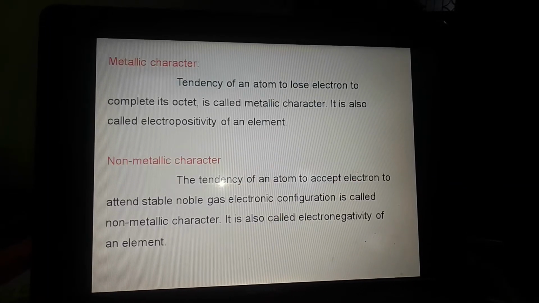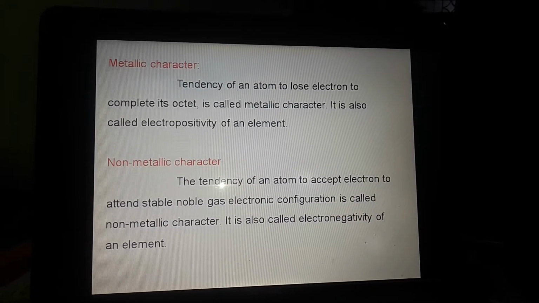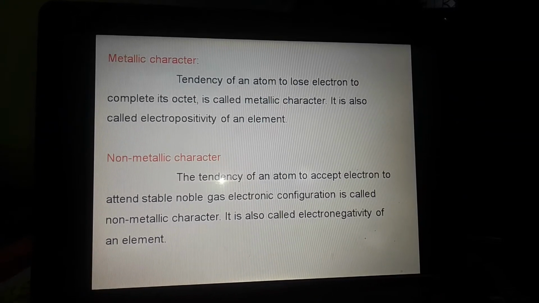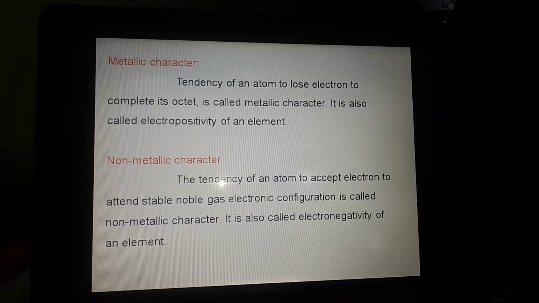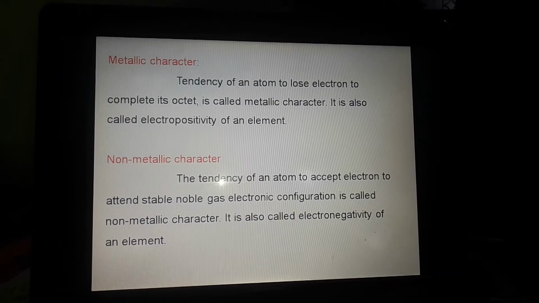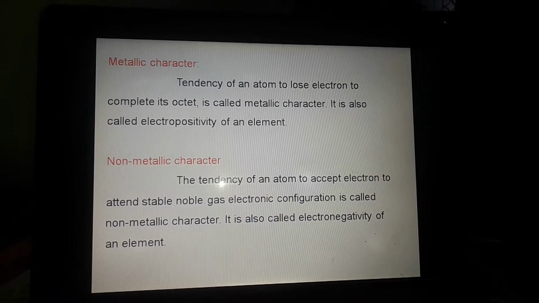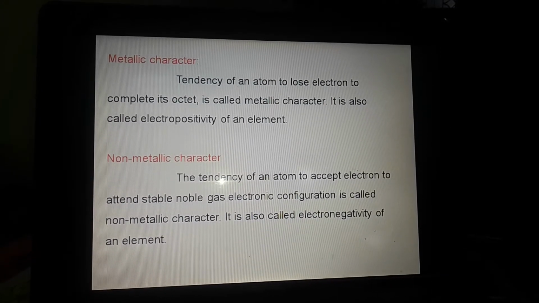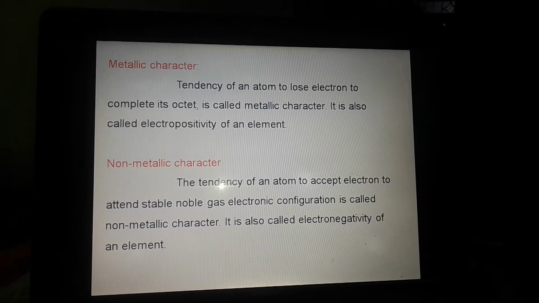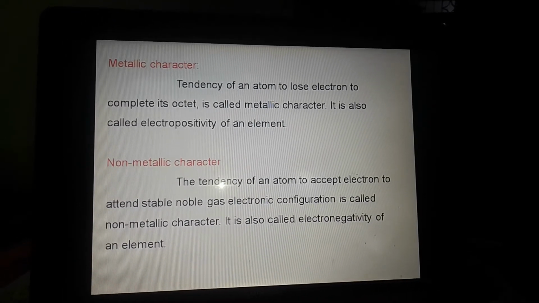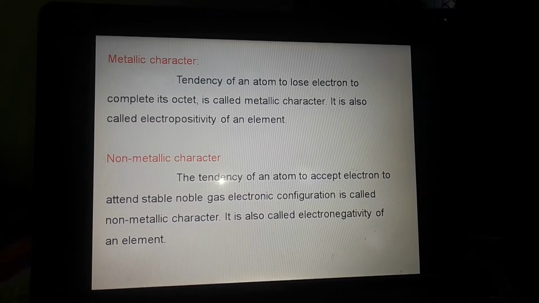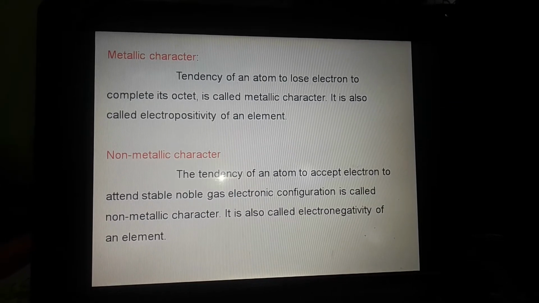Now first of all we will see what is metallic character and non-metallic character. Metallic character means the tendency of an atom to lose electrons to complete its octet. Means these are the metals which have a tendency to lose electrons to complete the octet. This characteristic, that is the tendency to lose electrons, is also called electropositivity. And this special characteristic of metals is called metallic character.